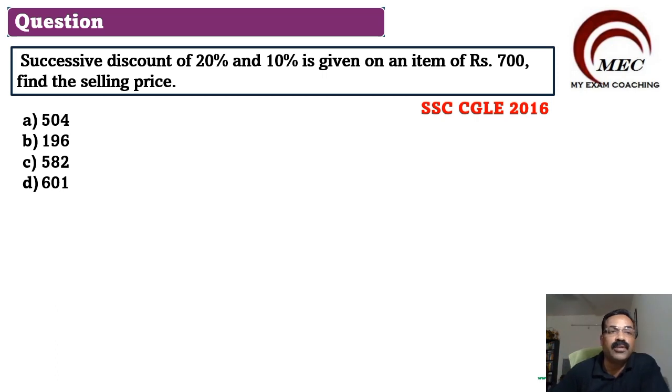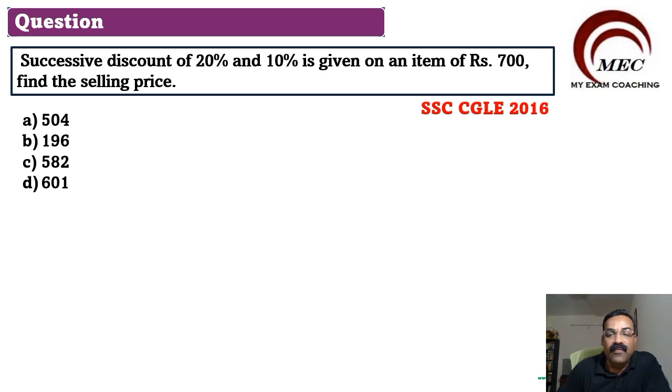So this is your next question. Successive discount of 20% and 10% is given on an item of rupees 700. Find the selling price. See, this type of questions we can do in different ways. Let me tell you two different ways where you can solve these type of questions very easily.